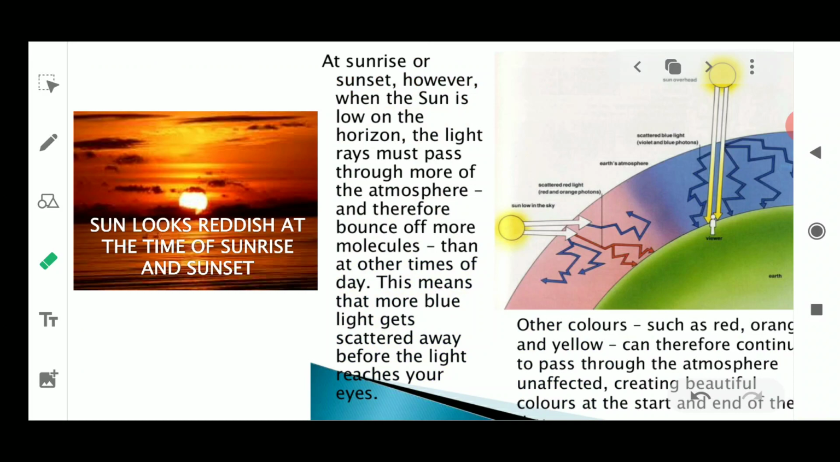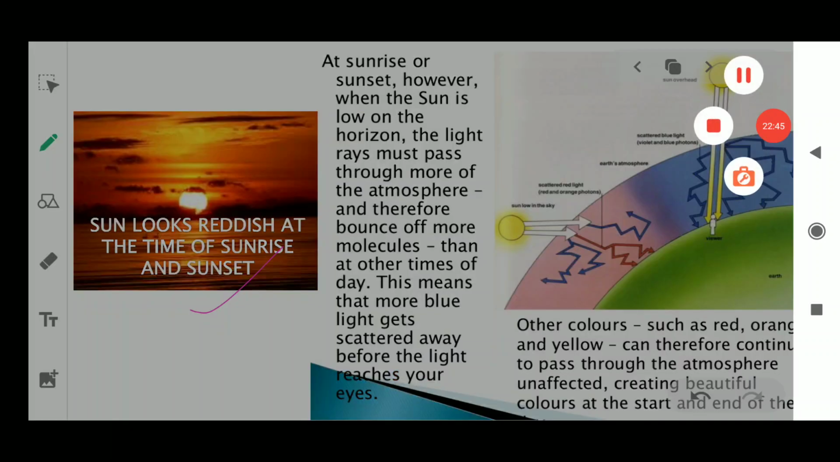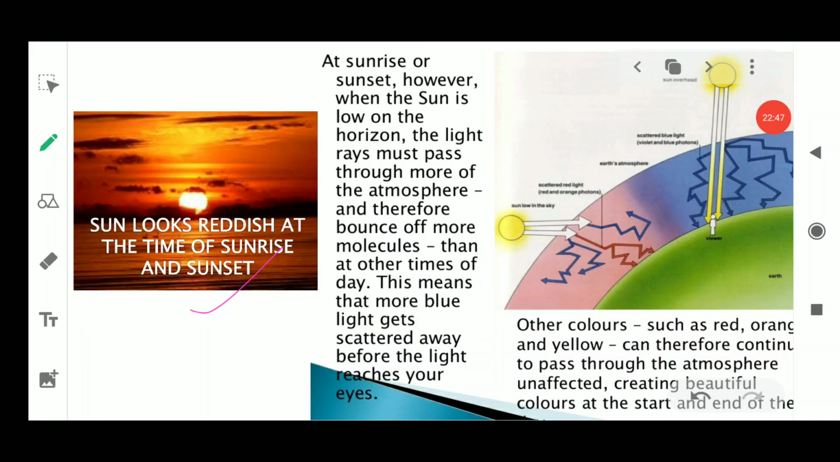See, this we have already discussed. Sun looks reddish in color at the time of sunrise and sunset. Okay, so here at sunrise or sunset, when the sun is low on the horizon, the light rays must pass through more of the atmosphere. Why? Because the layer is much thicker and it has the higher optical density. Therefore, bouncing off more of the molecules than other times of the day. This means that more and more blue light has got scattered away before the light reaches us.